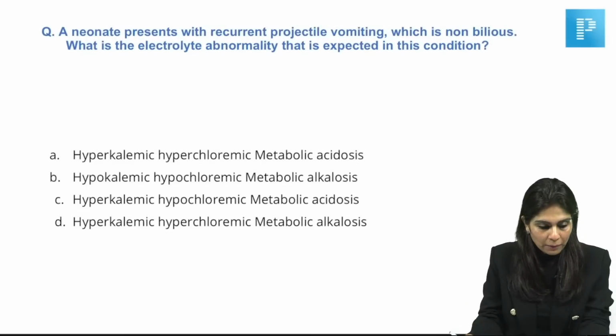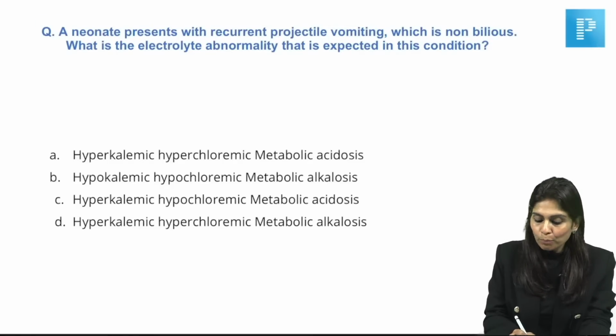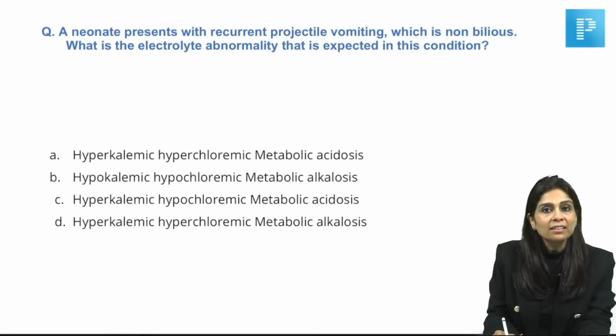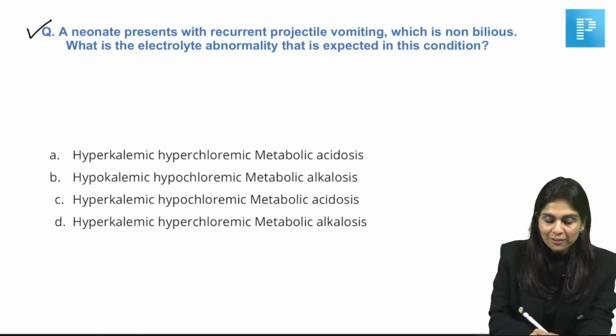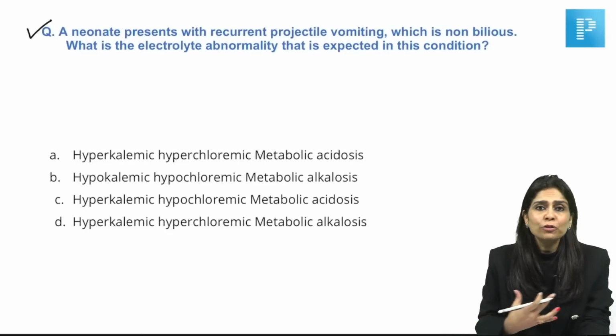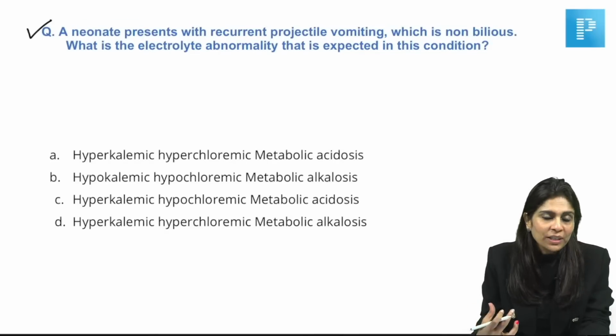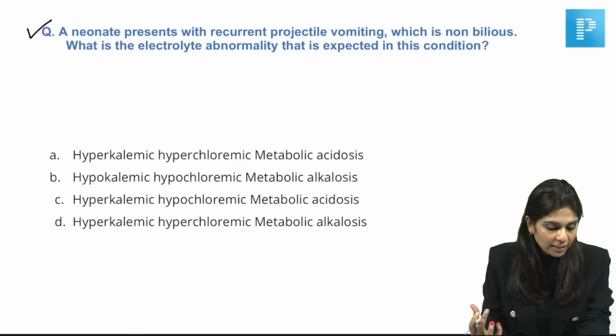Now the next one. A neonate presents with recurrent projectile vomiting, which is non-bilious. What is the electrolyte abnormality that is expected in this condition? Of course, they did not give you a straightforward diagnosis as pyloric stenosis, but the history tells you it's a probable case of pyloric stenosis. And you don't have to memorize what electrolyte abnormality it would cause, right? You can just exclude choices and arrive at the right answer.